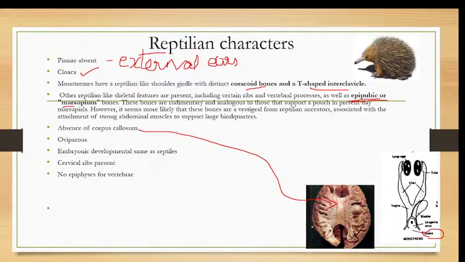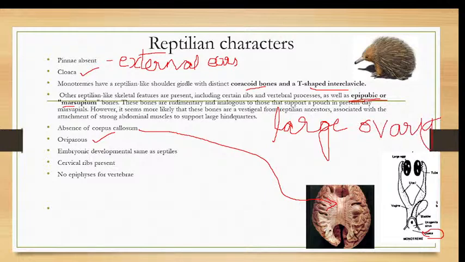They are oviparous. Oviparous means they lay eggs. Here you can see large ovaries. They have large ovaries with the oviducts which lead into the vagina, and the uterus is absent because they are not rearing the babies inside the body. The uterine structures are absent in the case of these prototherians.